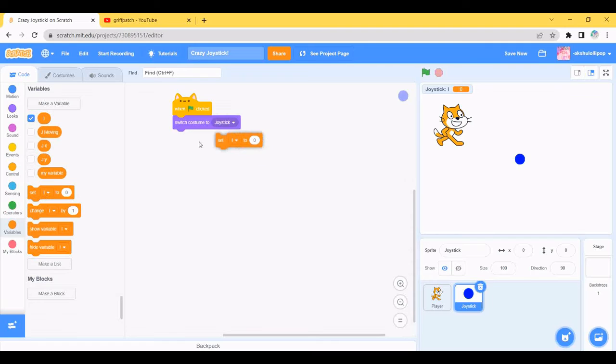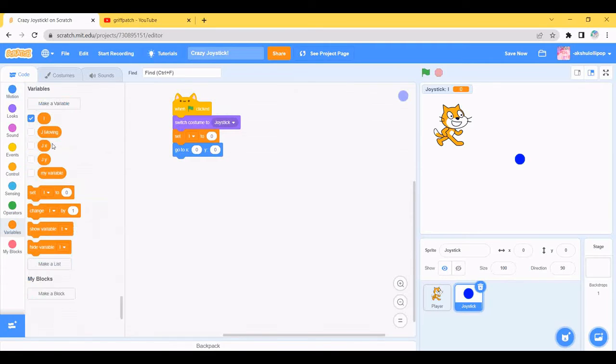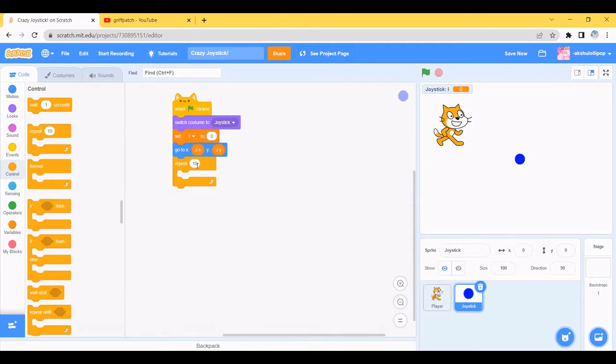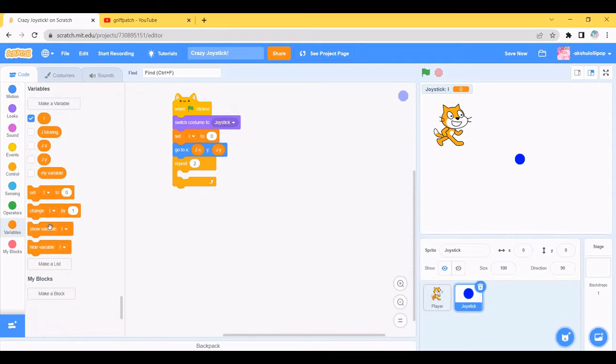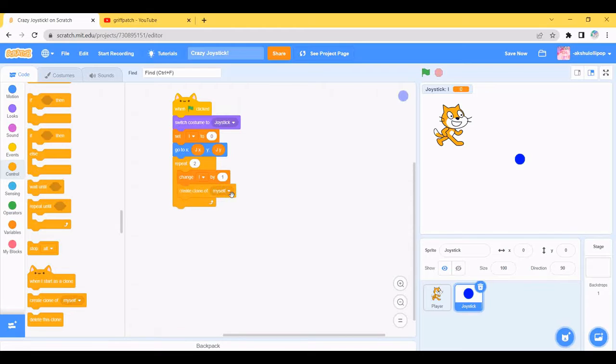So drag the set I block and keep it here. Then go to the motion and drag go to X and Y, and go to variables and drag JX and JY. Go to control and drag the repeat block and change it to 2, and go to the variables and drag the change I by one block and keep it here. And then go to control and drag the create clone of myself block.